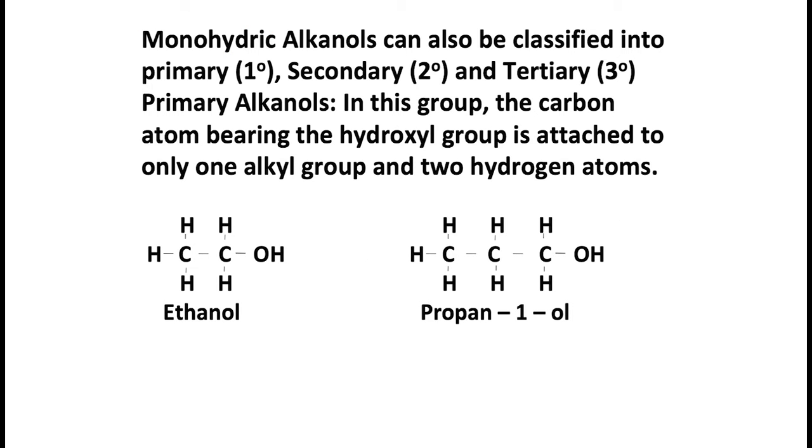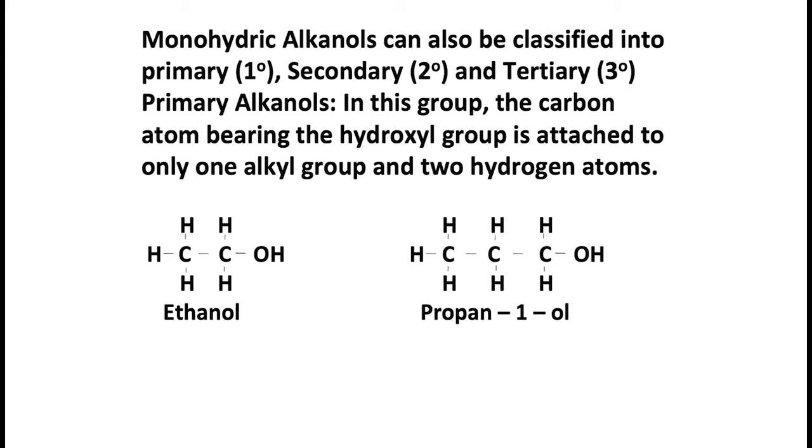Now let's look at the other classification. Monohydric alkanols can also be classified into primary, like I said earlier, first-degree alkanols; secondary, second-degree alkanols; and tertiary, third-degree alkanols. Now, what are primary alkanols?